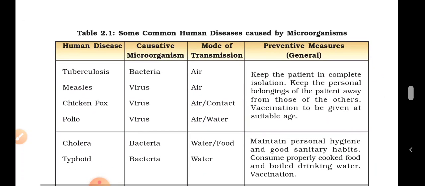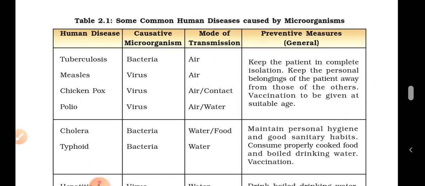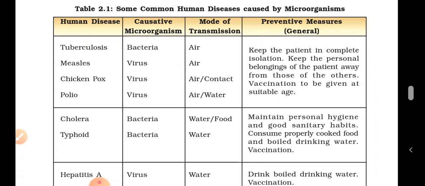Let's continue. There are several diseases given here. Some common human diseases caused by microorganisms. Tuberculosis, a human disease. Caused by which type of microorganism? Bacteria. How is it transmitted? Air.